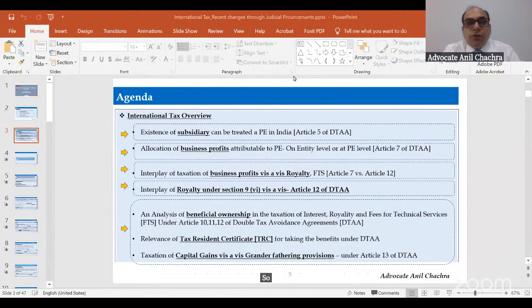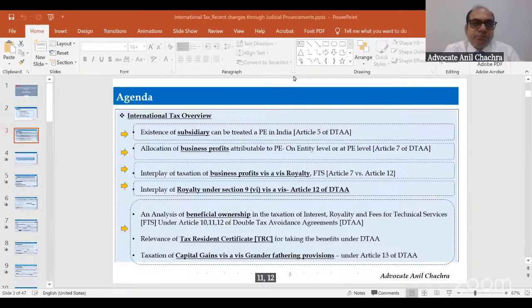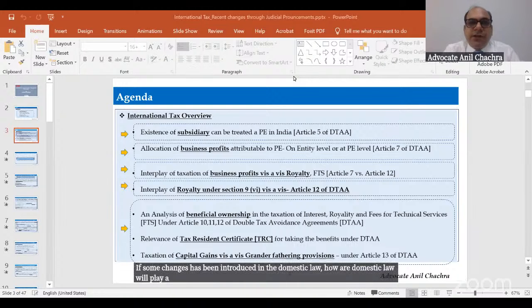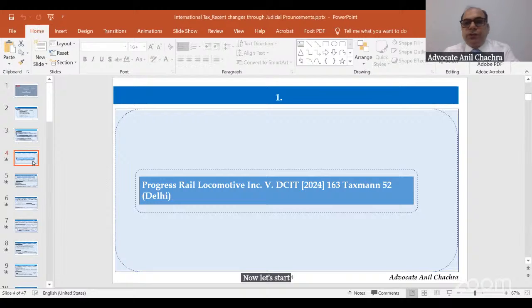So that means we need to know how this article works, right? There is a separate segment of Articles 11, 12, and 13, which we will discuss in Tiger Global. The fourth one we will discuss is royalty, Article 12: if some changes have been introduced in the domestic law, how domestic law will play a crucial role in defining the DTA, right? I have made this PPT presentation in such a way that all articles we can connect with each other. Now let's start the discussion for today's session.